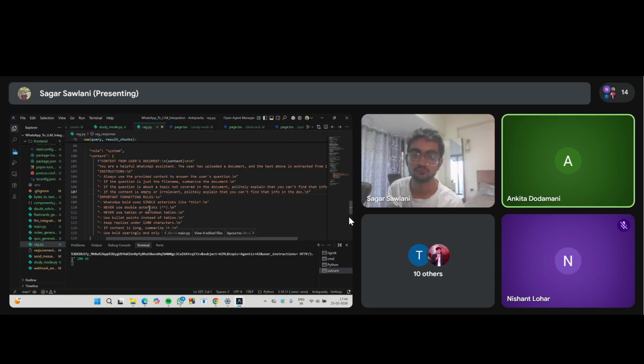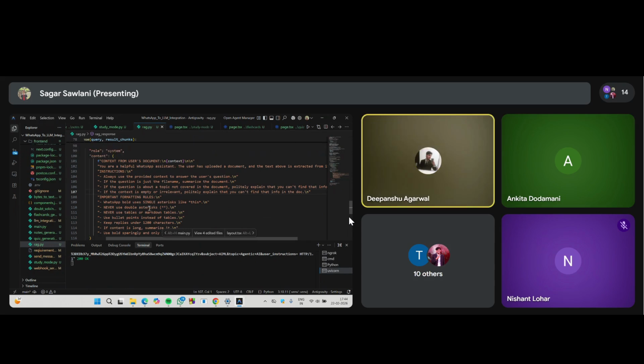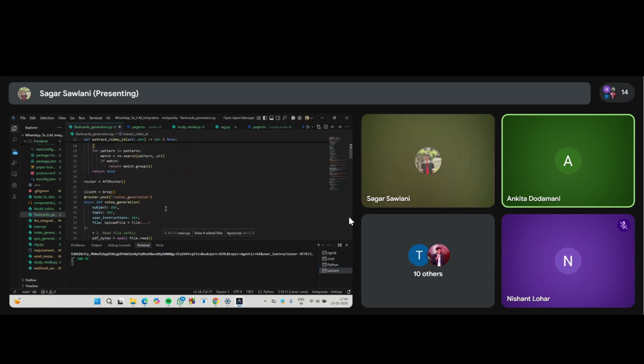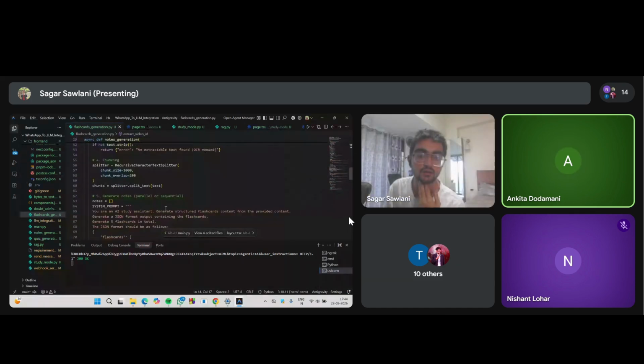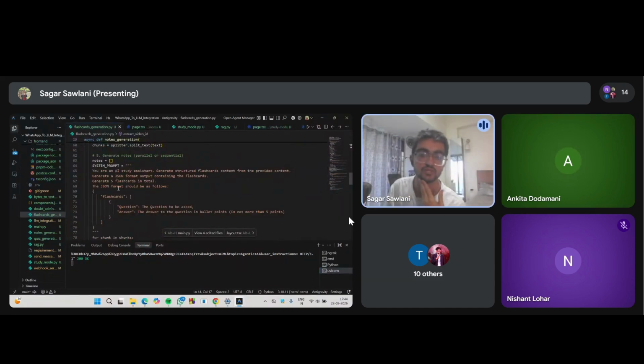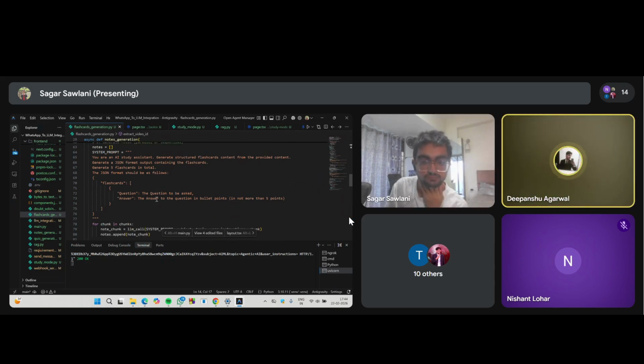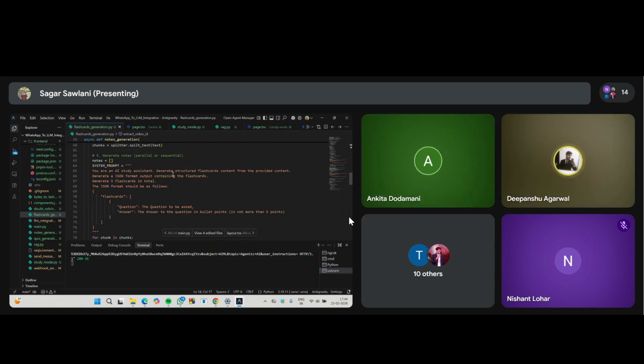Okay. Show the flashcard one that I am more interested in. Yes. So I have mentioned to generate 5 flashcards in total, with answers in bullet points. Here you say 5, and in the demo you showed like 35 generated.